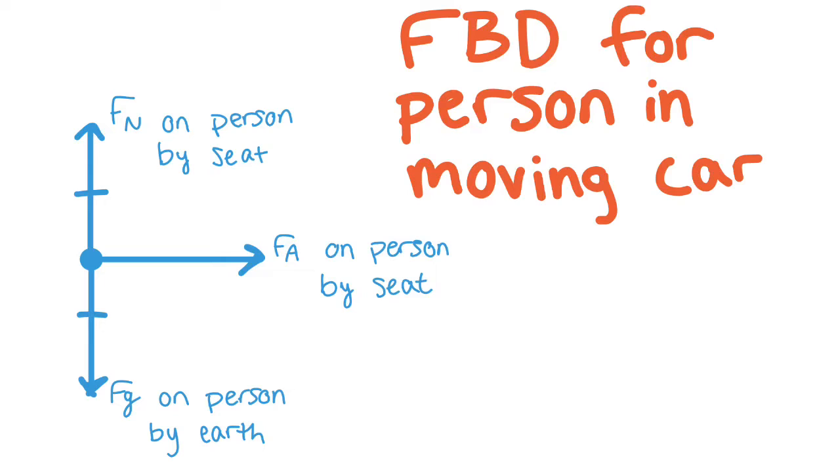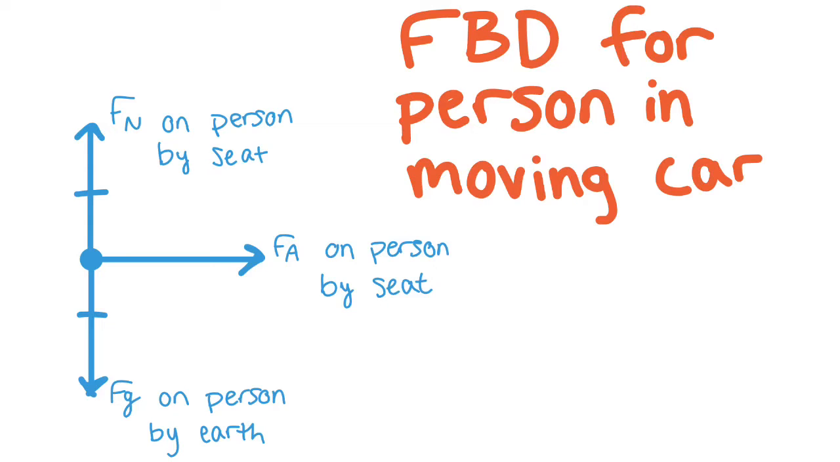As you can see at the top, there's the force of normal on the person by the seat. To the right is the force applied on the person by the seat. And then at the bottom is the force of gravity on the person by the earth. And force of normal and force of gravity are the same. And then the force applied on the person by the seat is going to the right because the car is pushing back on the person. So the force applied is pushing the opposite direction, keeping the person like in their chair.